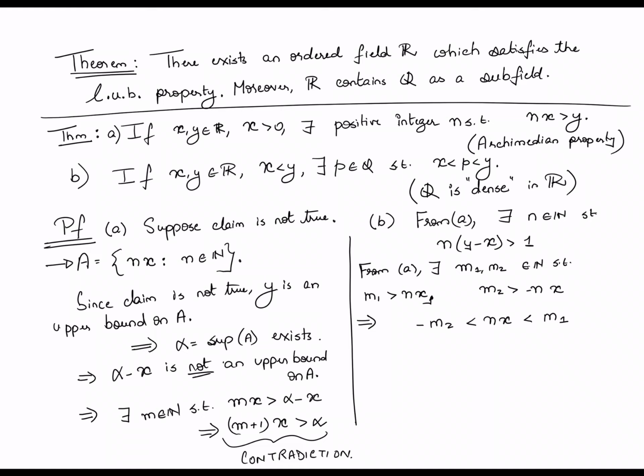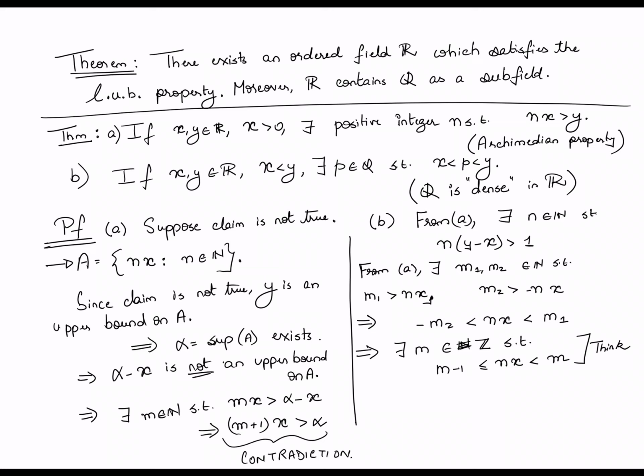And once I have proved that it is possible to sandwich nx between two integers, it turns out that you can also inductively show that you can sandwich it between two successive integers. Specifically, there exists an m, this m doesn't belong to the naturals. This m actually belongs to the set of integers. There exists an m in the set of integers such that m minus 1 is less than or equal to nx, which is less than m. Okay, so this is something that I want you to think about.